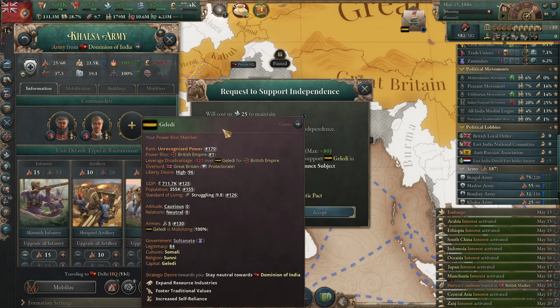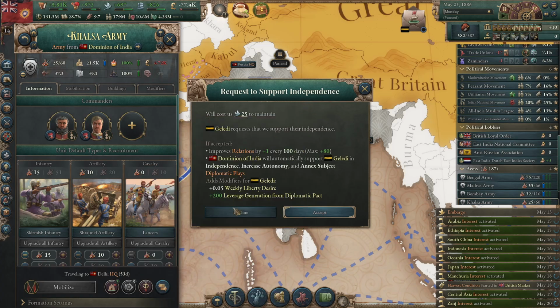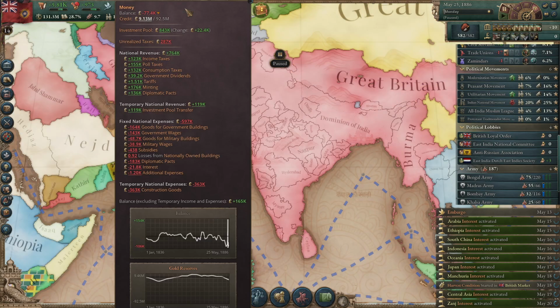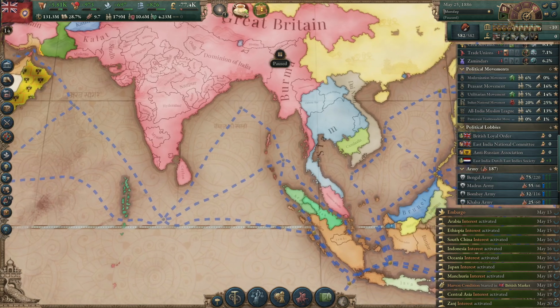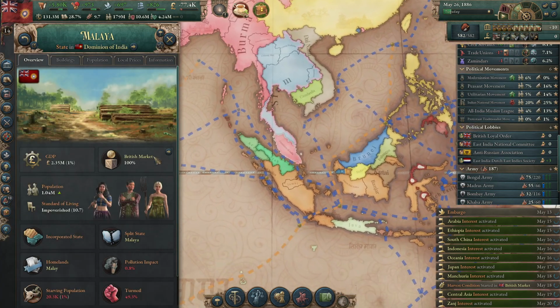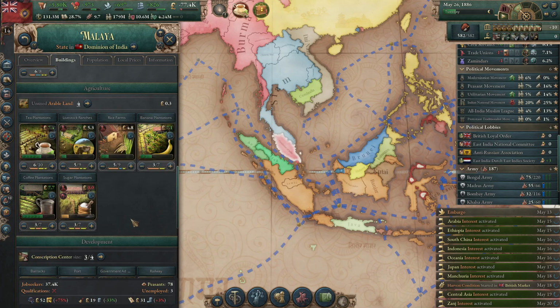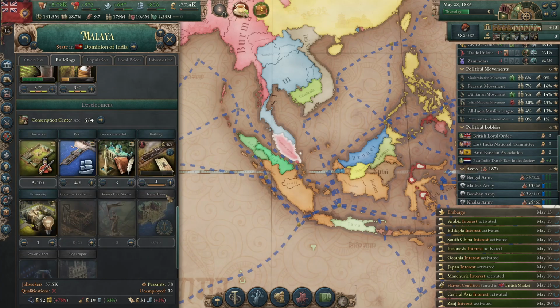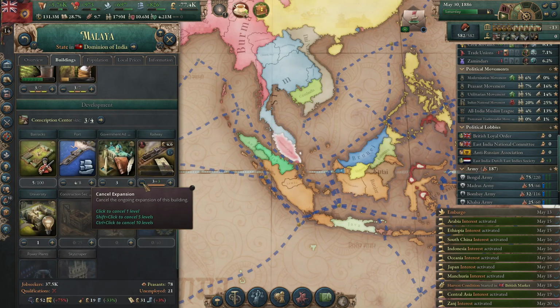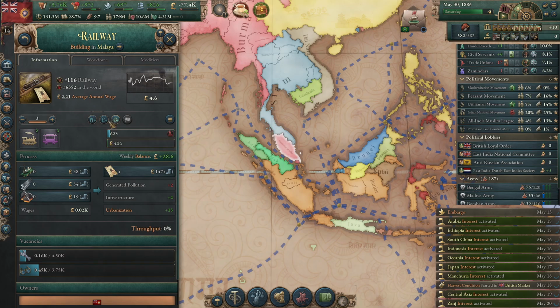Gaveti. Who are you trying to get independence from? Oh, Great Britain. Oh, no. God, we are paying so much to Great Britain right now. This is really bananas. Alright. So, Malaya. What do you got going on? What do you got here? First of all, have you got full market access? You certainly do, but you can certainly use more. Oh, no. What you need is subsidies.